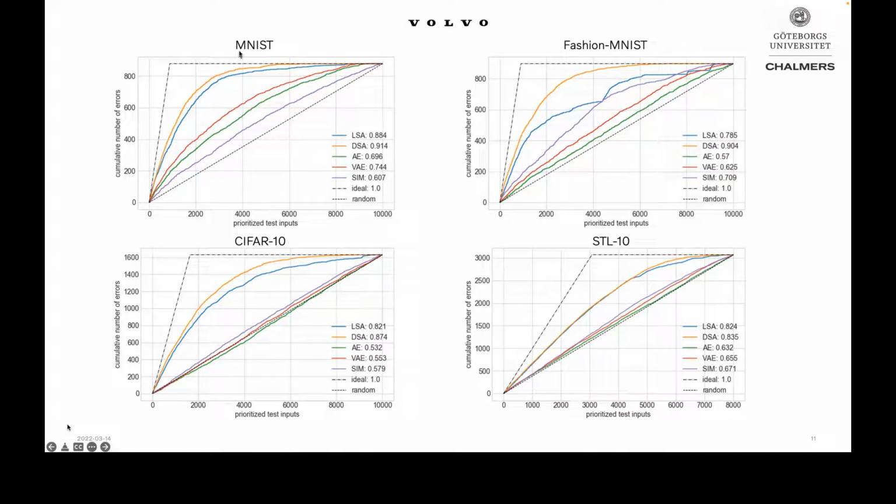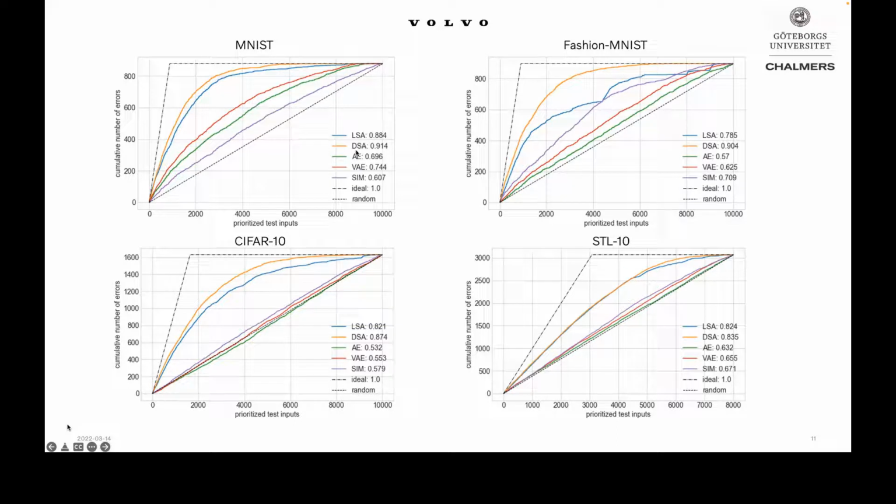So just take this one, the MNIST data set result, and see how. What we do here is prioritize test inputs using different techniques, then start testing from the beginning of the test set, and measure how the cumulative number of errors grows during the testing. Obviously, the closer the line goes to the ideal prioritization, the better.